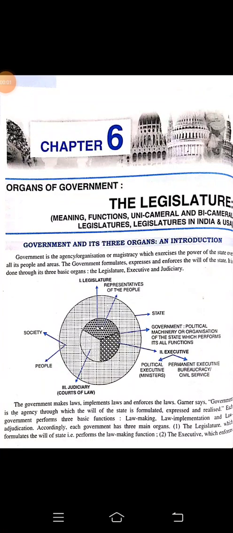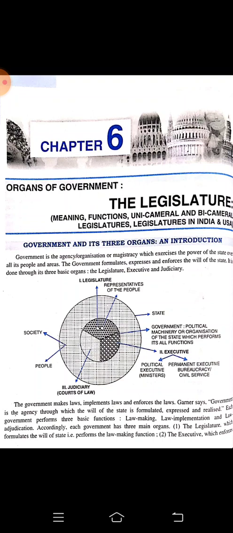We begin with chapter number 6 from your political science book of grade 12, and the name of the chapter is the legislature. All of us know that the government has three organs: the legislature, the executive, and the judiciary. The legislature acts as the law making organ, and the executive enforces and implements the law of the state.